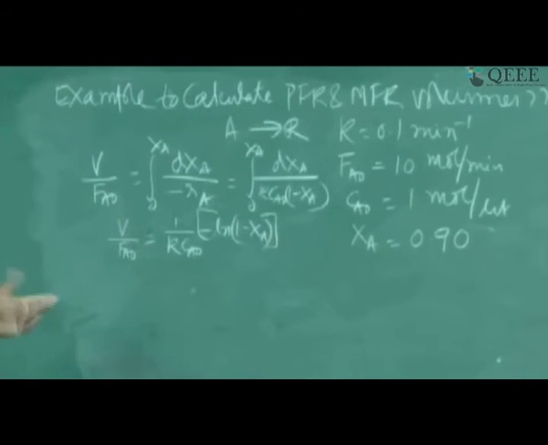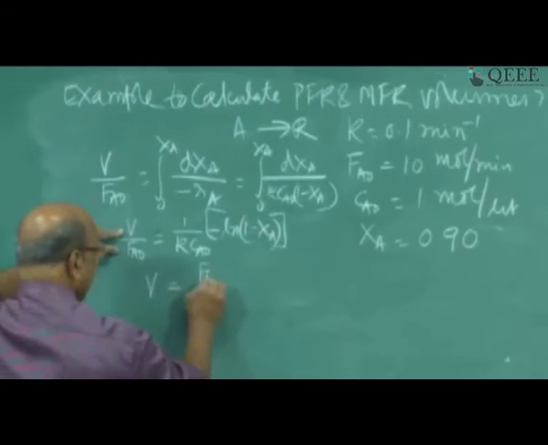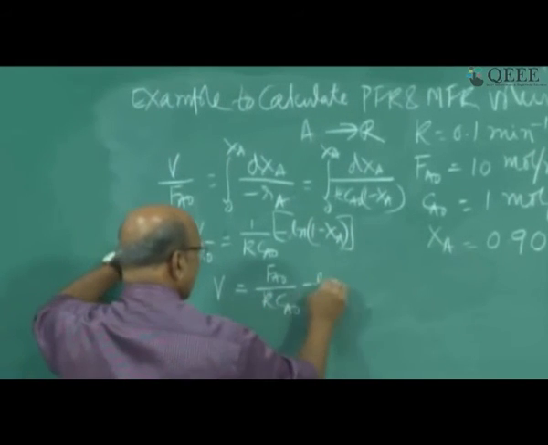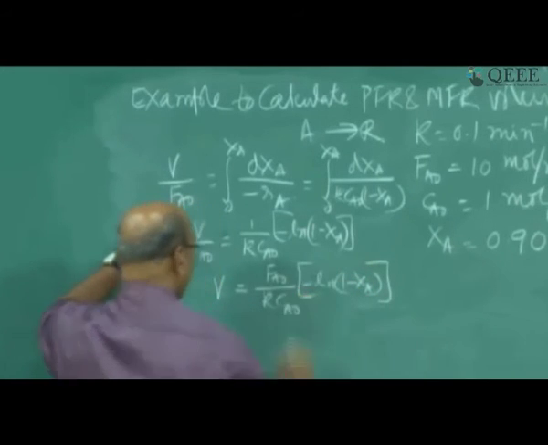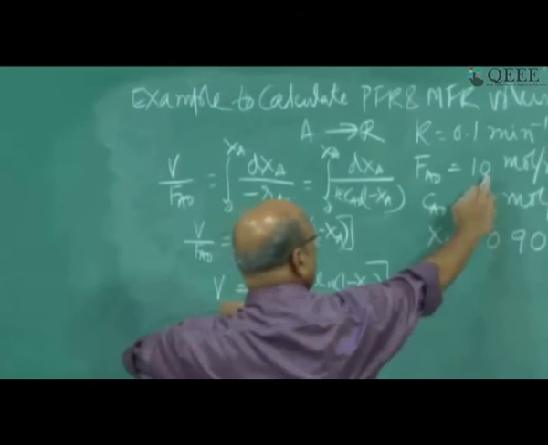What is it that we have to calculate? The volume of plug flow reactor. So V of plug flow reactor is FA0 by K into Ca0, times minus ln(1 minus XA). Now let us substitute these values.